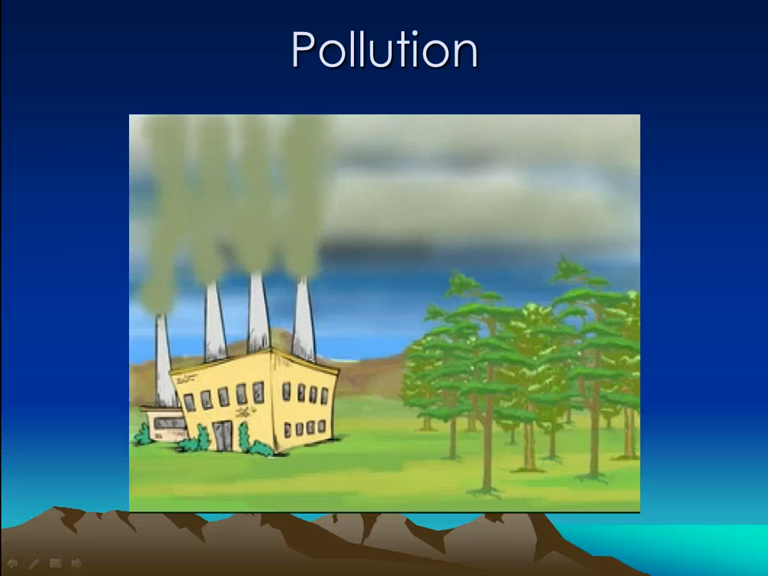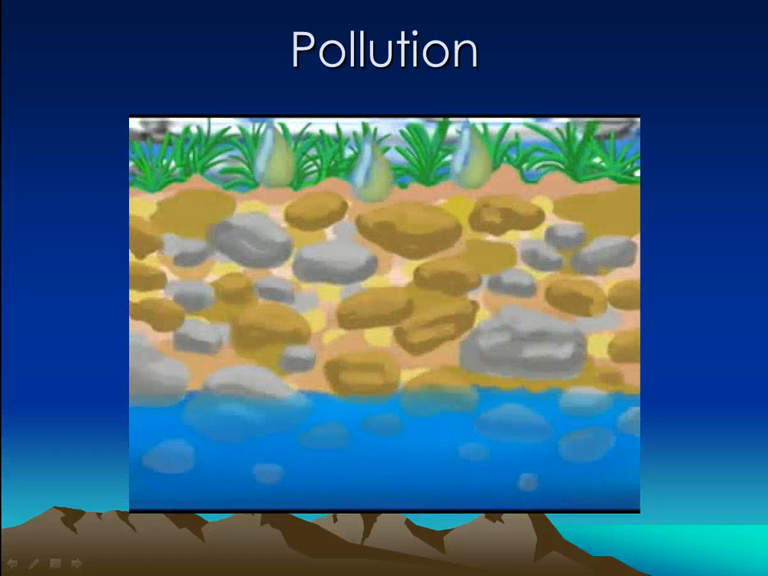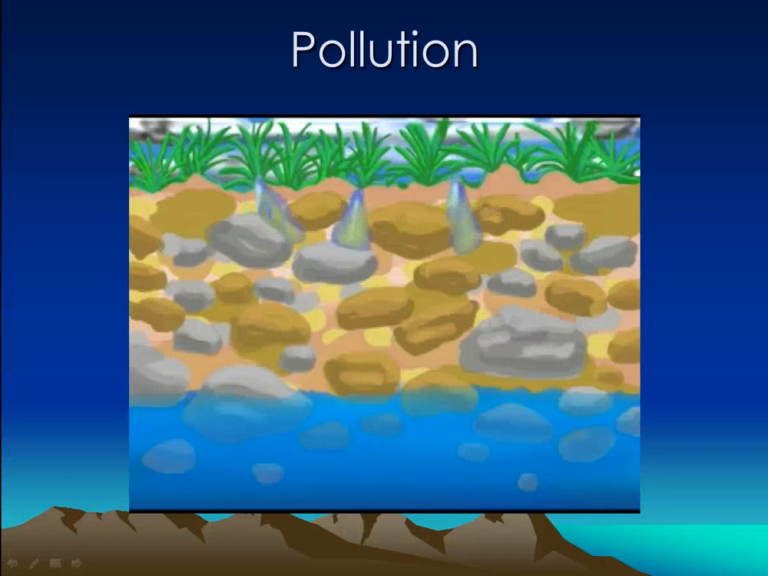Nature filters some of this pollution. The pollutants or bad materials in the air mix with rain. This rainwater goes into the ground, where the water flows through layers of rocks. These rocks act like filters to remove many of the bad materials from the water.